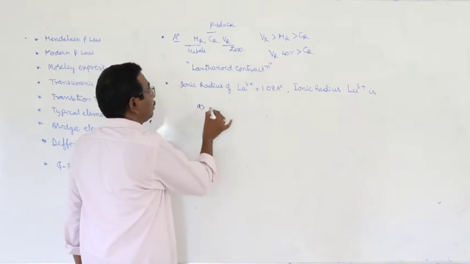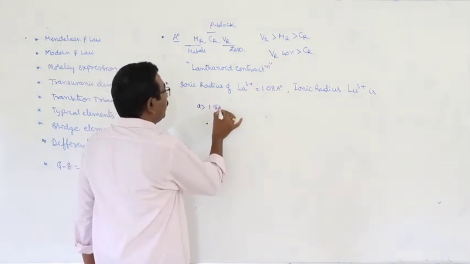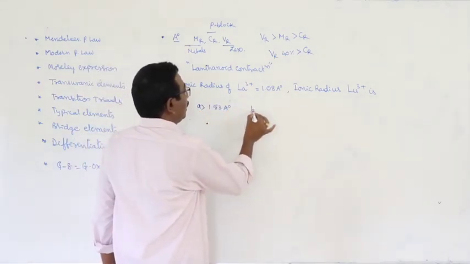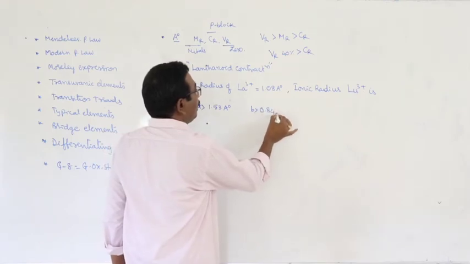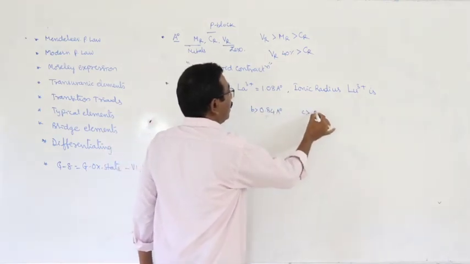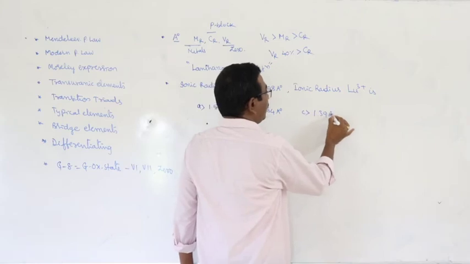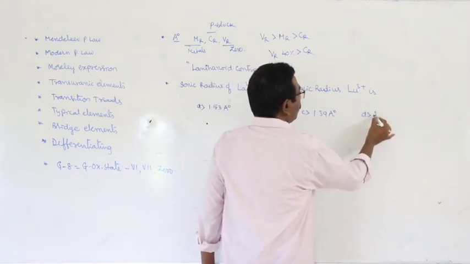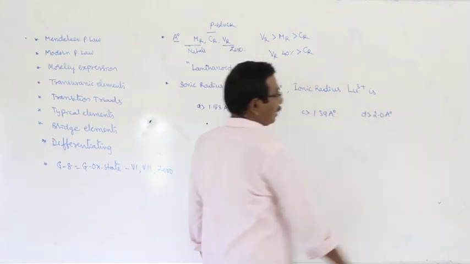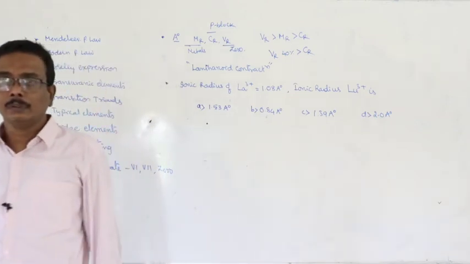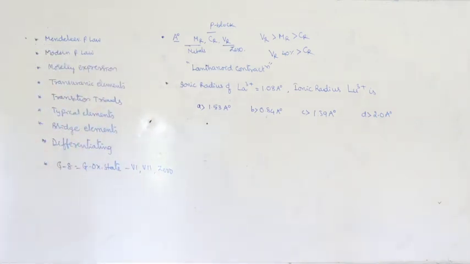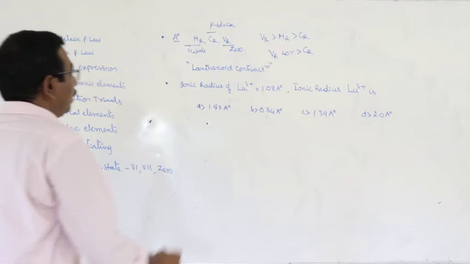Options. First option 1.53 angstrom units. Second option 0.84 angstrom units. Third option 1.39 angstrom units. Fourth one 2 angstrom units. What is the answer? What is the answer for that?